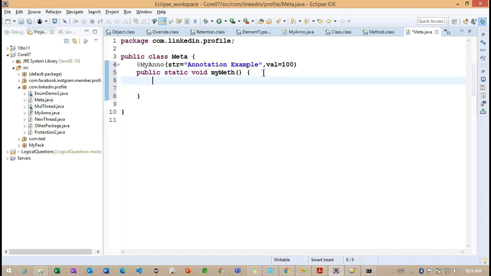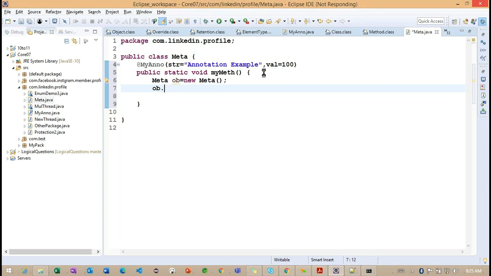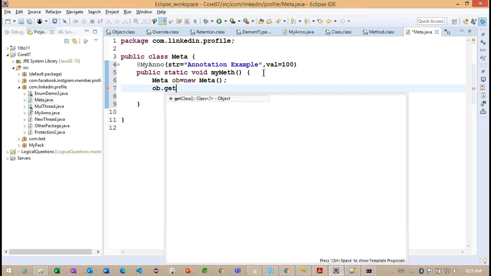Internally, now what I'm doing here, I want to create an object of the above class. Here I'm creating the object. So now you can see, using this particular object, we are going to call the get class method.